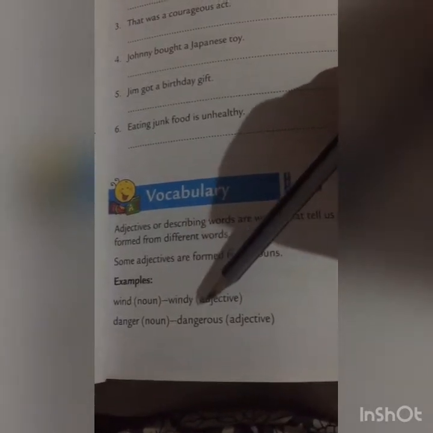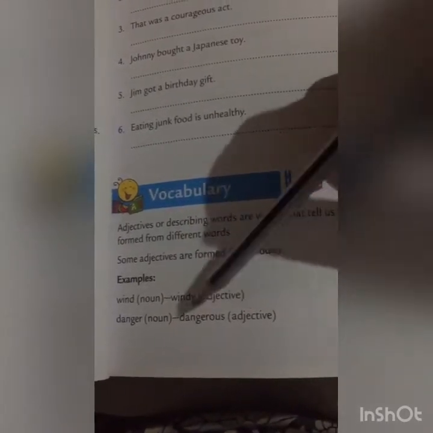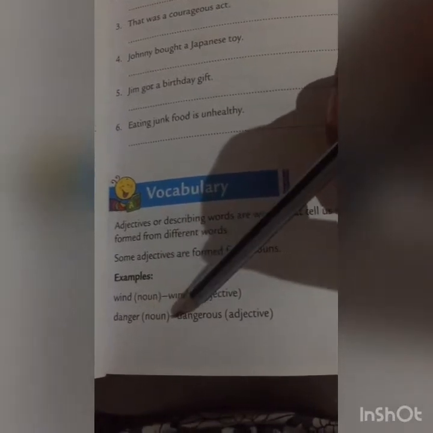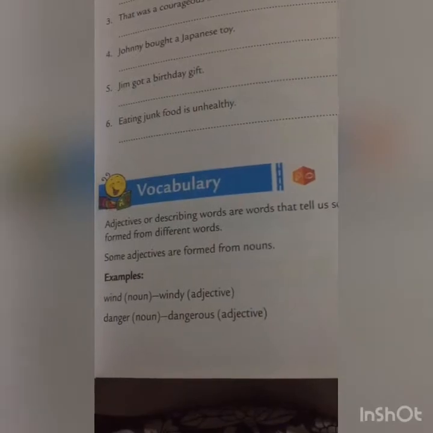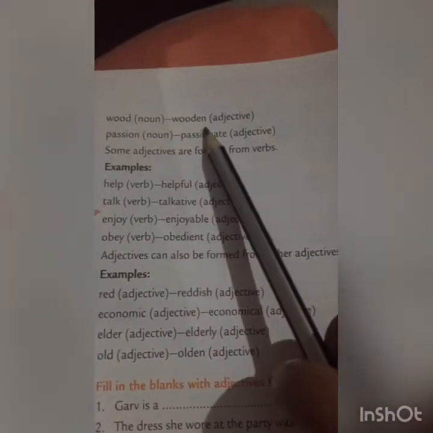Windy, it is an adjective. Danger is a noun and dangerous is an adjective. Wood is a noun and wooden is an adjective. Passion is a noun. Passionate is an adjective.